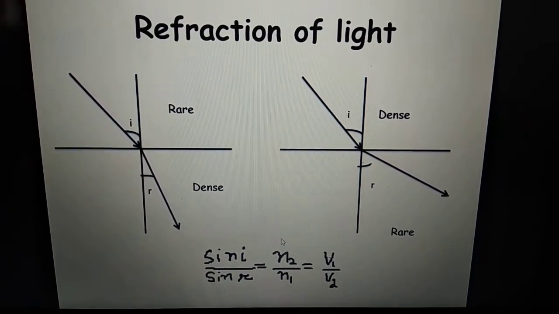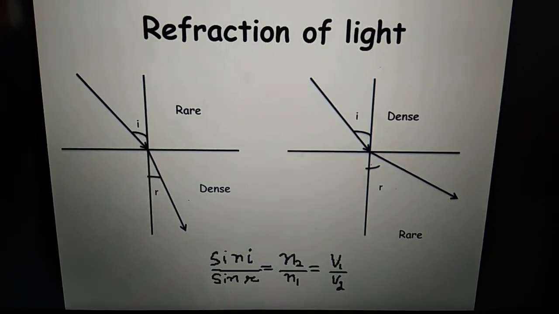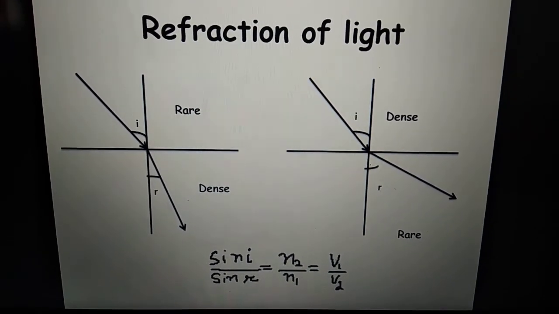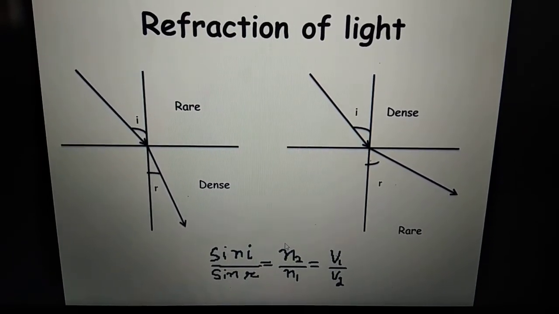Now what is this n2 and n1? n is the measure of optical density of the medium. More is the value of n, denser is the medium. It is also called the refractive index of the medium.